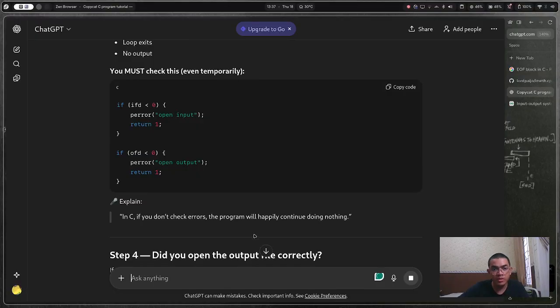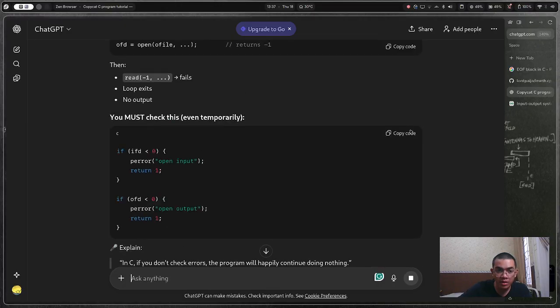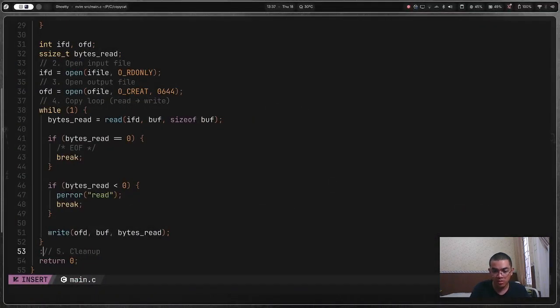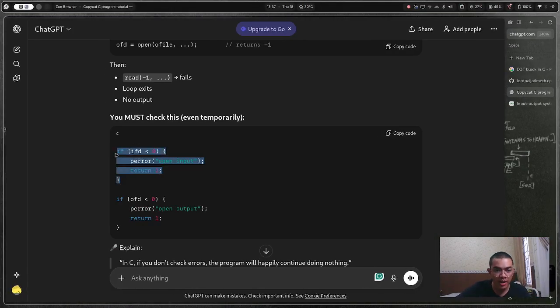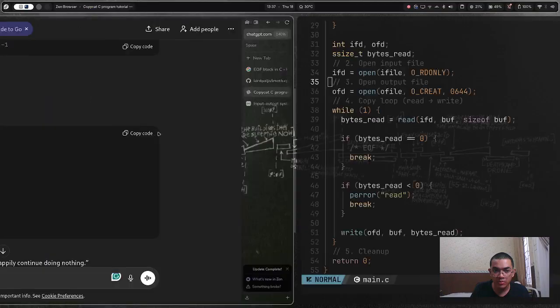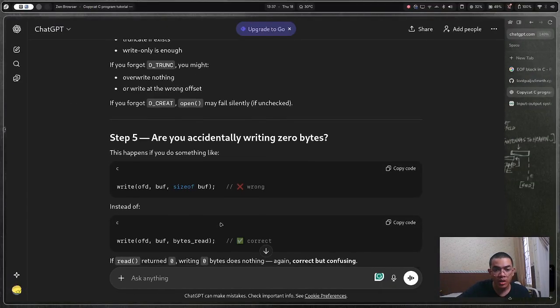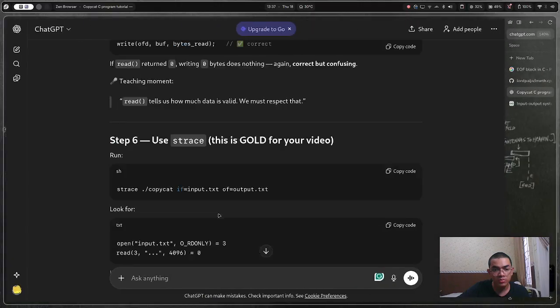IFD, you must check it even temporarily. Okay. I think we are here. Let me just do the first thing: if IFD is less than 0, which we don't want. We want it to be read. Then check errors. Okay, are you setting the write at 0 bytes? Write, size of bytes. No.